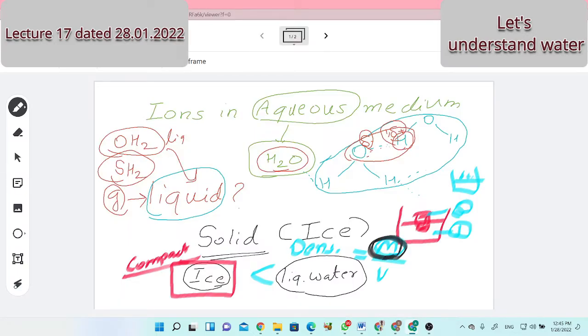So my question to you is, you said that ice is less dense. If a particular quantity is taken, then whose volume is more, water or ice? Particular quantity, 50 gram of water, mass is constant. Whose volume will be more, for water or for ice? Are you understanding what I am saying? Yes, sir. You know that density of water is more. My question is, whose volume will be more?